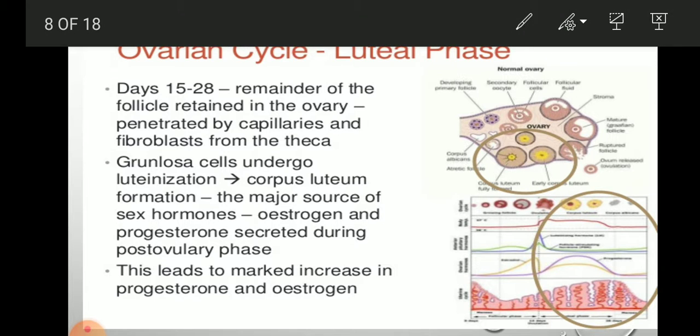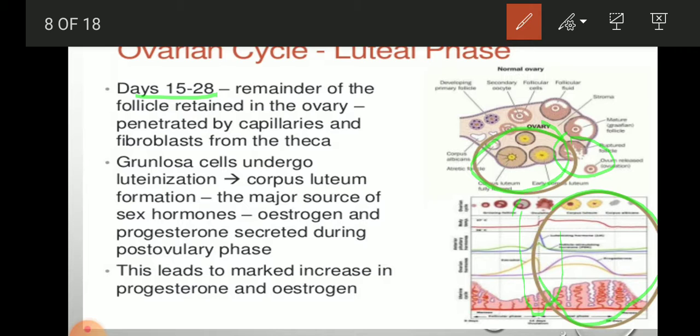Now we will see after the ovarian cycle, this is ovulation, and after this, this circle represents the luteal phase. Luteal phase means the formation of the corpus luteum. You can see here in the ovary, this is ovulation, and now you can see the yellowish appearance of this follicle. So that is from day 15 to 28. The remainder of the follicle is retained in the ovary.